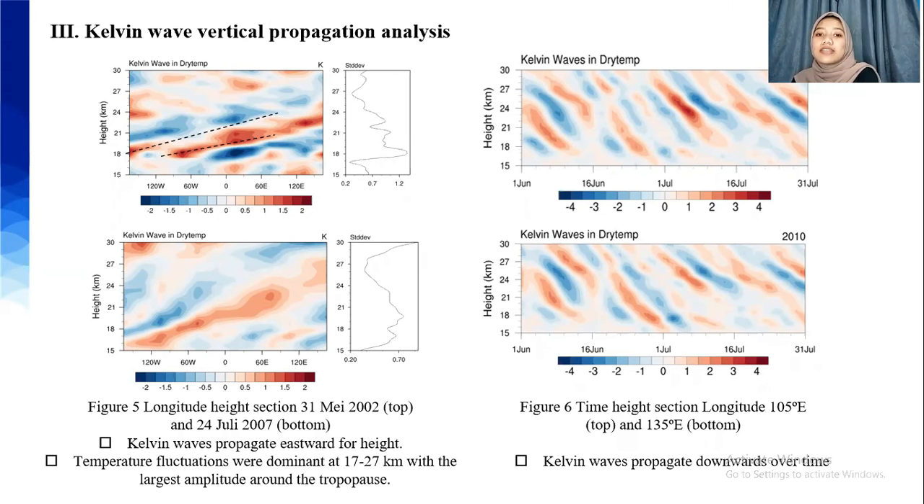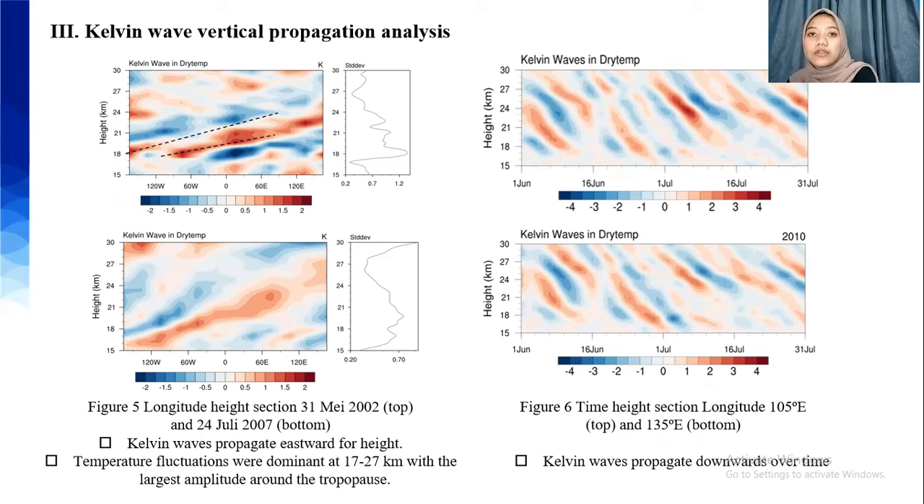The next result is the Kelvin wave vertical propagation analysis. This analysis reveals that the Kelvin wave propagates eastward with height and propagates downward with time. Figure 5 on the left side shows the longitude-height section on 31 May 2002 and 24 July 2007. This figure reveals that the fluctuations were dominant at 17 to 27 kilometers, with the largest amplitude around the tropopause. Figure 5 shows that the Kelvin wave propagates eastward with height.